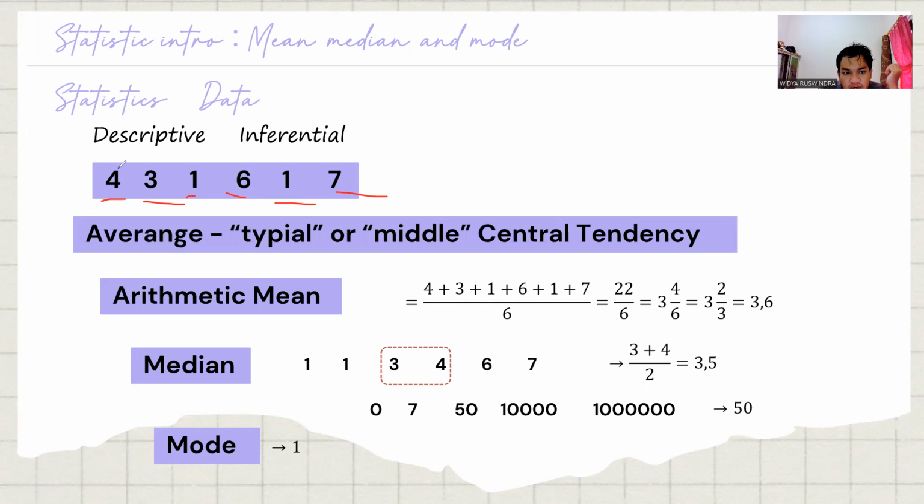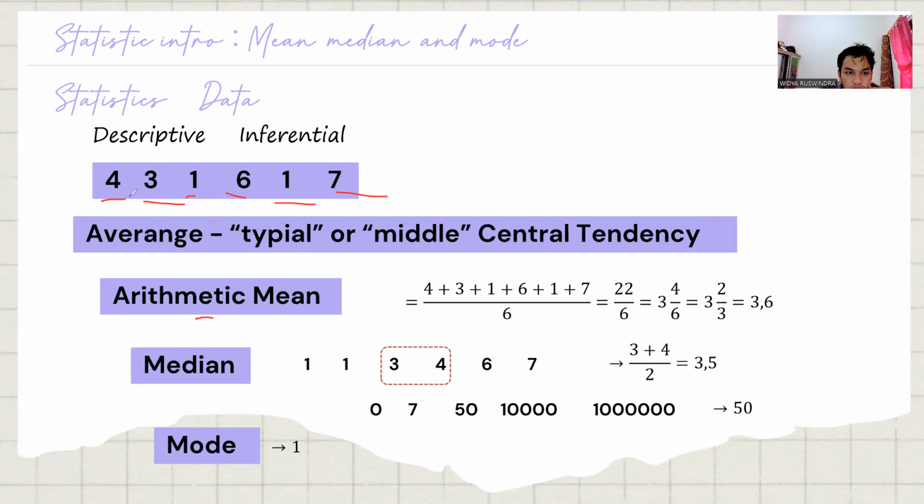So we have how many data, and average is about a typical or middle or central tendency for an array. If we want just one number for the data points, we have the arithmetic mean. So the formula is the sum of all numbers divided by the number of numbers we have.